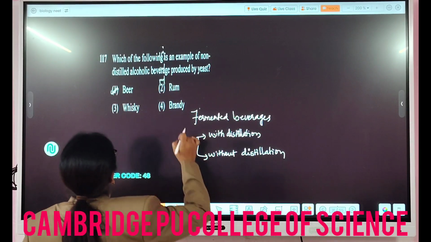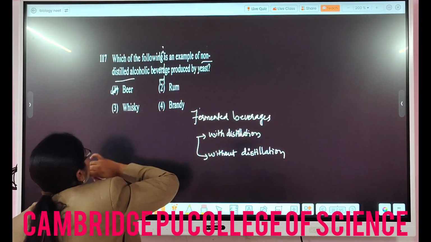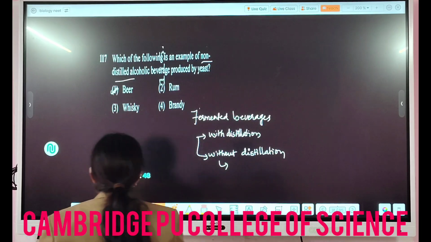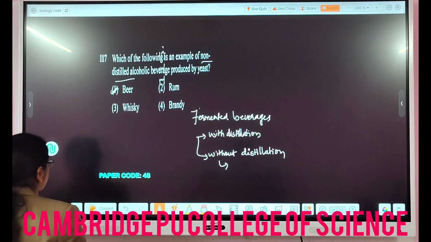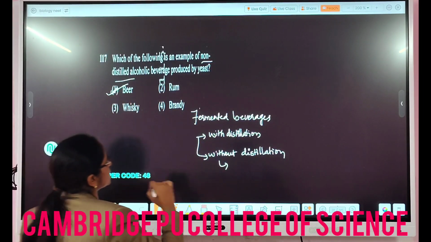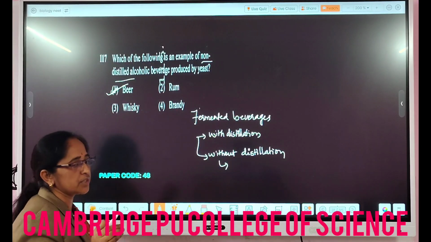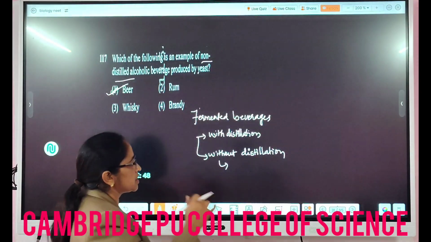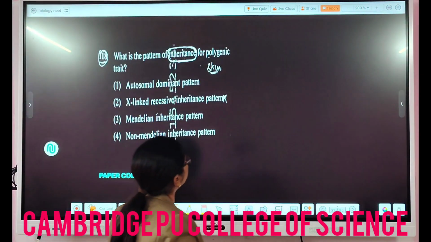In this case they have asked non-distilled, which one will be produced without distillation? The answer is beer, which is produced without distillation, so that's why it is not considered such a strong alcoholic drink.